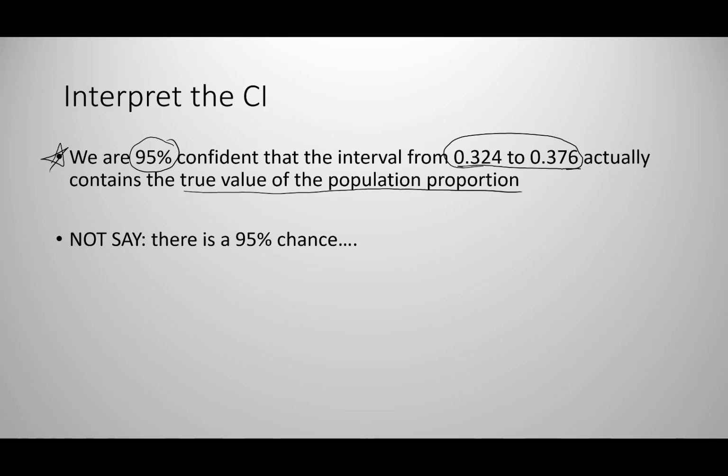We need to have our values that we are working with, and then we can add the topic here. So if I wanted to say it contains the true value of the population proportion of registered voters who are likely to vote in our next election, that would probably be even better. But that would obviously change depending on your topic too.